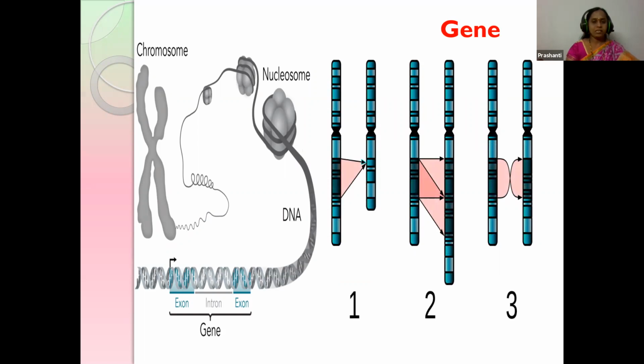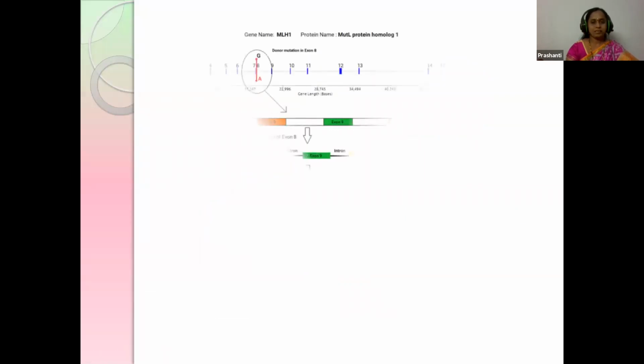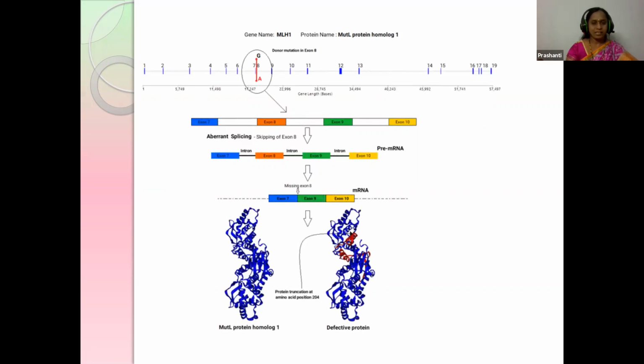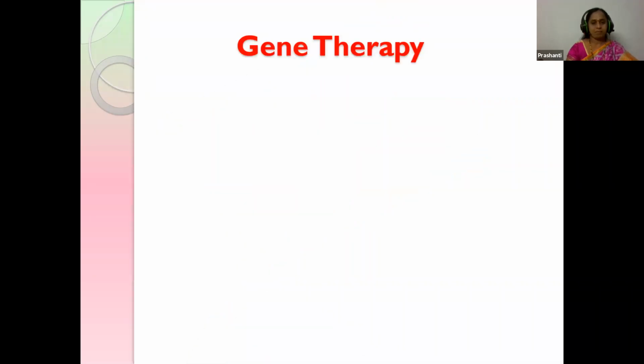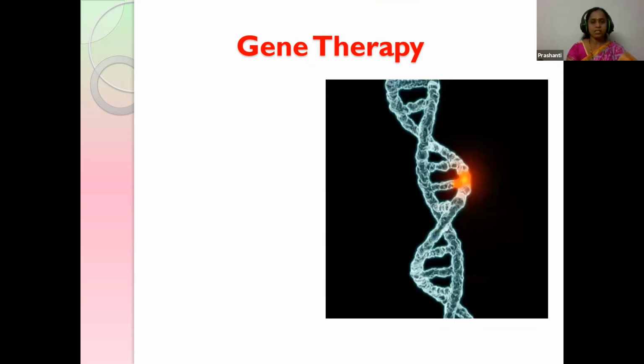And when you see the coding, when there is some defect, it leads to a disease. So this is what we are dealing with in gene therapy. When there is some defect in the coding or the DNA sequencing, it leads to a disease, and this can be totally cured by gene therapy. Therapy means treatment, so the genetic treatment given is called gene therapy.